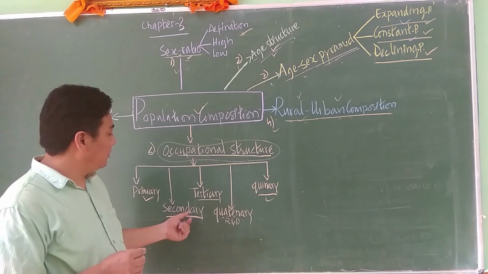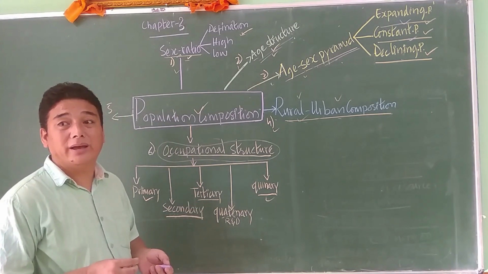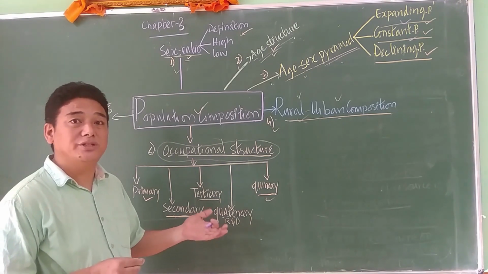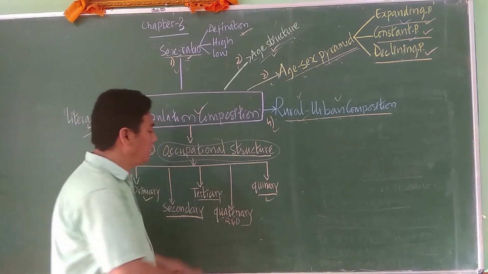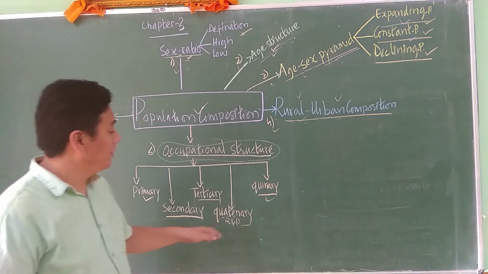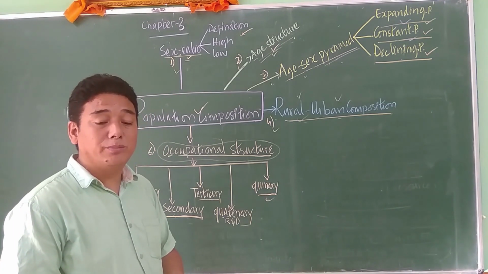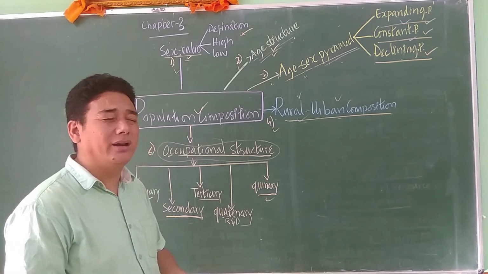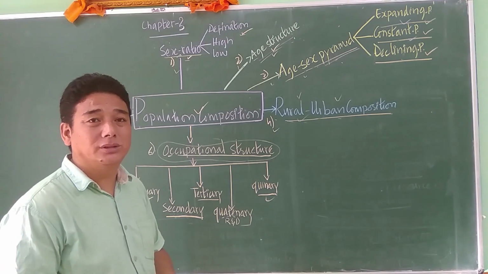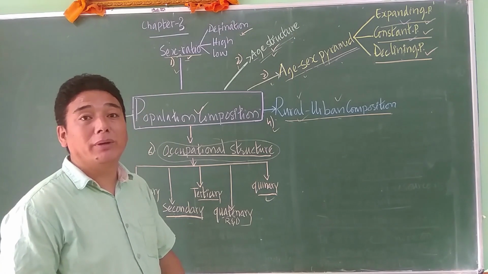Then the tertiary sector. Tertiary sector is a service sector, the economic activity which provides services to the population. Next one is the quaternary economic activity, an activity which is based on knowledge or research and development, which generates a lot of information. And the last one is the quinary economic activity.